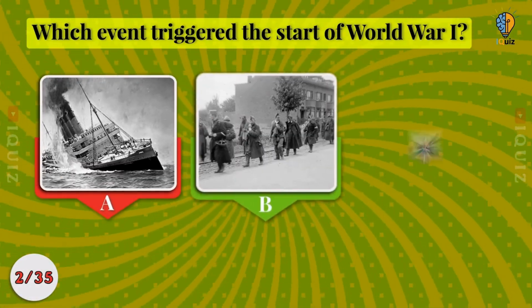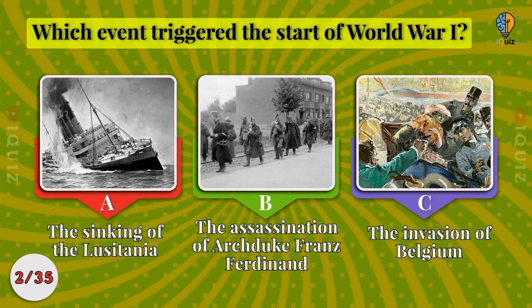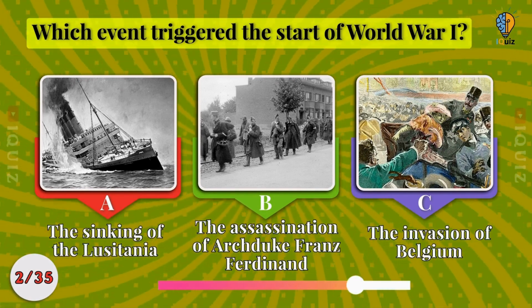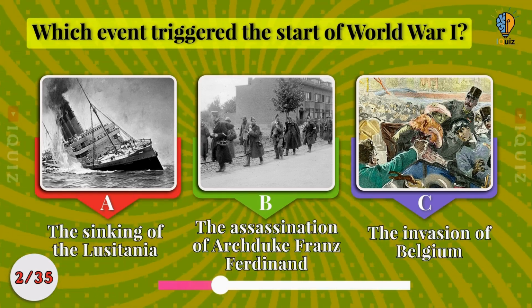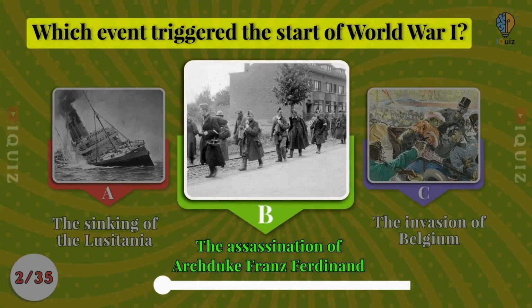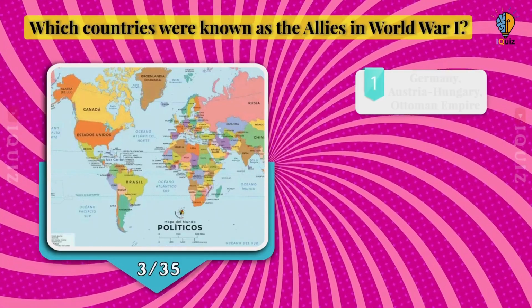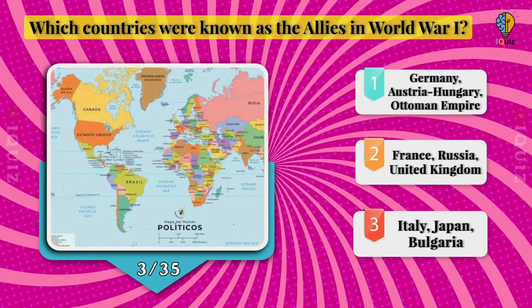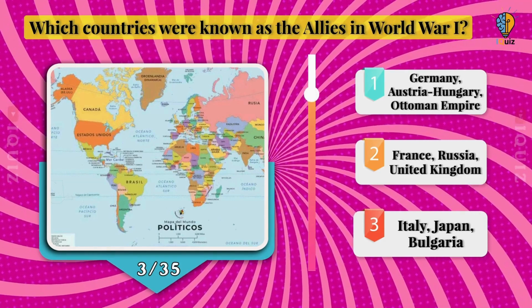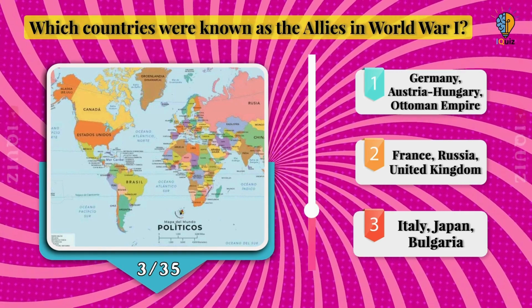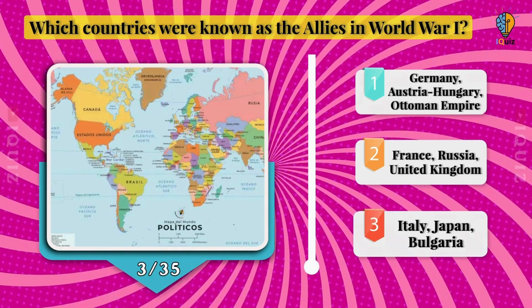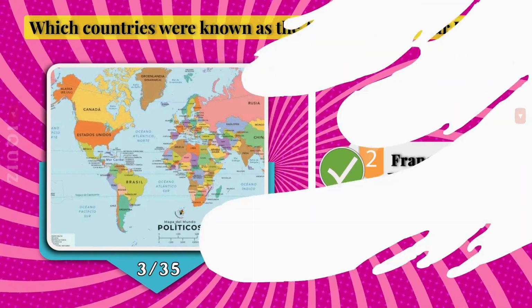Which event triggered the start of World War I? The sinking of the Lusitania, the assassination of Archduke Franz Ferdinand, the invasion of Belgium. B is the correct answer. Which countries were known as the Allies in World War I? Germany, Austria, Hungary, Ottoman Empire, France, Russia, United Kingdom, Italy, Japan, Bulgaria. It is easy to guess. Comment your answer. Yes, they were allies.